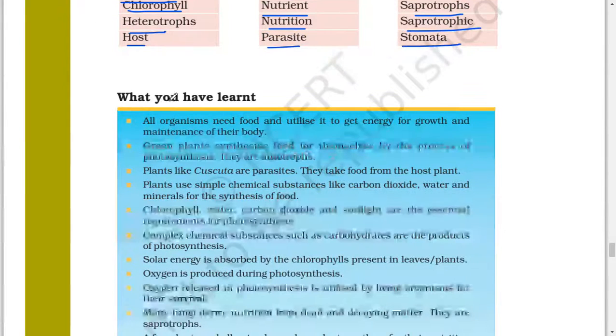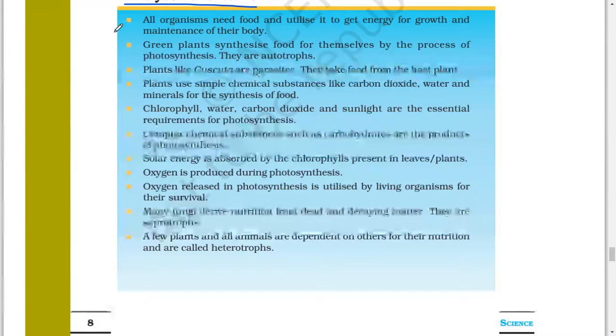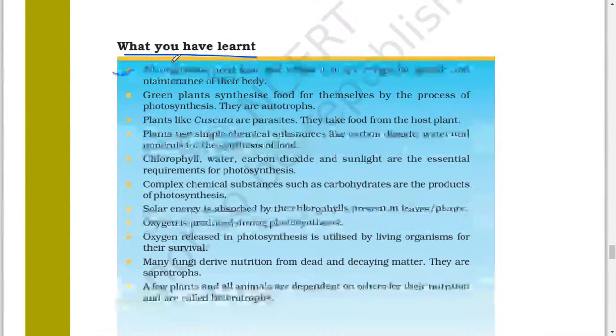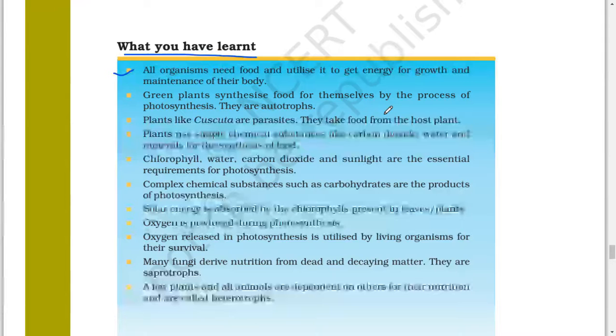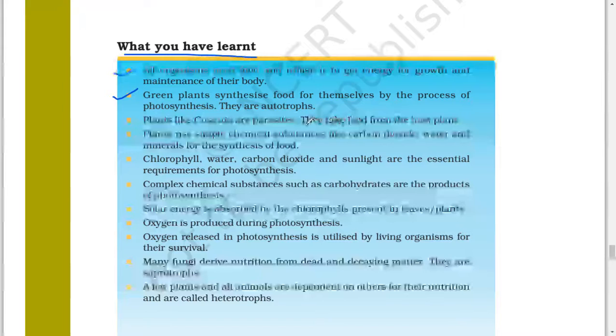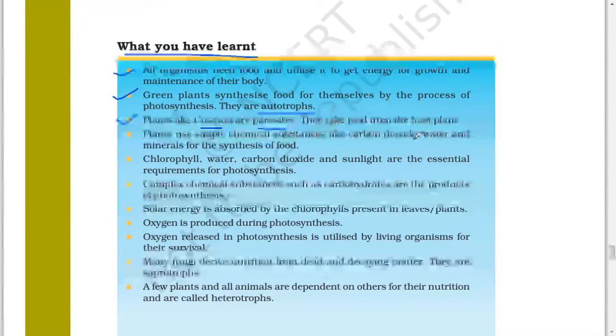What we have learned: all organisms need food and utilize it to get energy for growth and maintenance of their bodies. Green plants synthesize food for themselves by the process of photosynthesis. They are autotrophs. Plants like Cuscuta are parasites. They take food from the host plant.